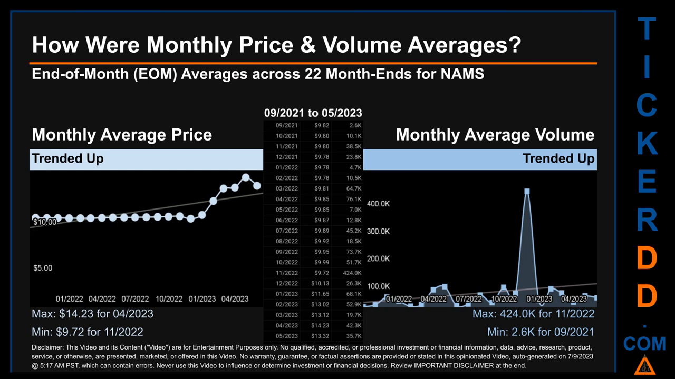How were price and volume averages for NAMS? Across 366 trading days, there were a total of 22 month ends, of which monthly averages for daily price and volume were calculated. Overall, monthly price average trended up while monthly volume average trended up. The maximum end-of-month average price was $14.23 for 04/2023, while the minimum was $9.72 for 11/2020. Looking at volume, 11/2020 and 09/2021 respectively saw the highest and lowest monthly average volume at 424,000 and 2.6 thousand.